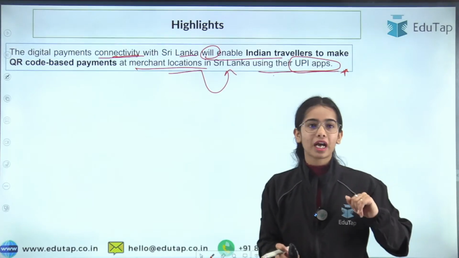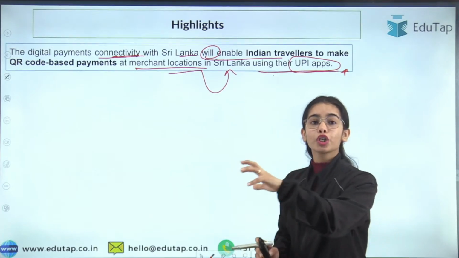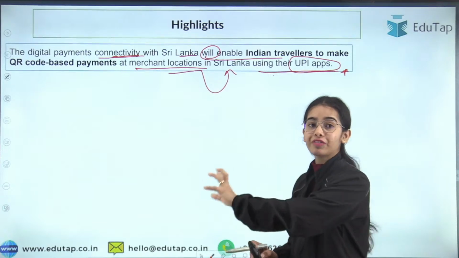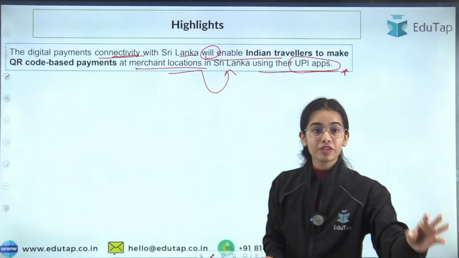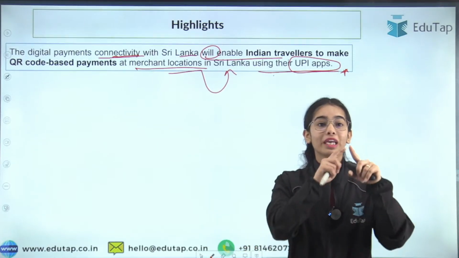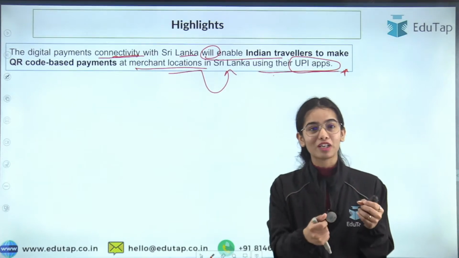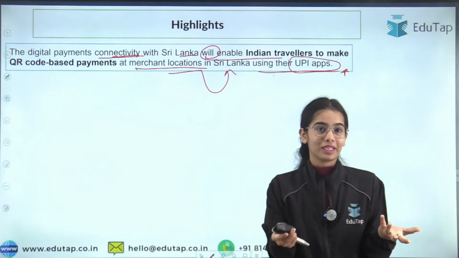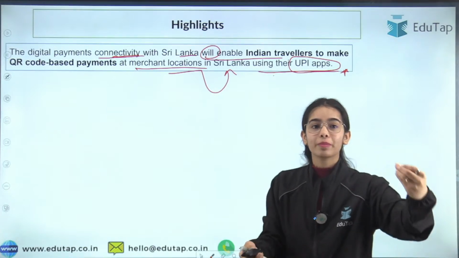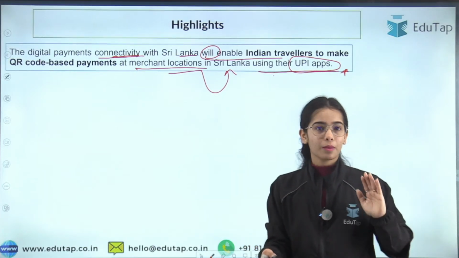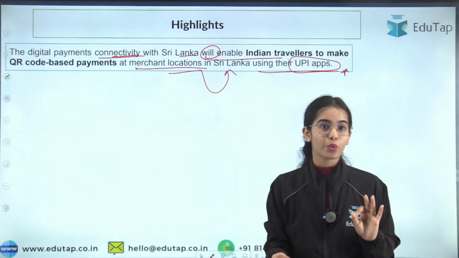So you go to kirana shops, you go to grocery shops, you even go to some artisan, some carpenter or even a blacksmith. You are able to make the UPI payment using your mobile phone, using an app like PhonePe and such, and you are able to pay the merchant through the QR code.